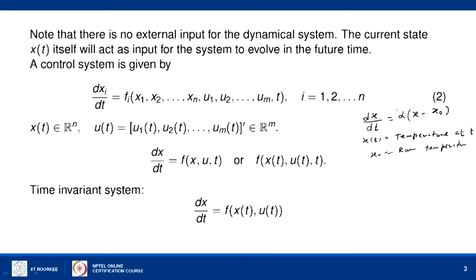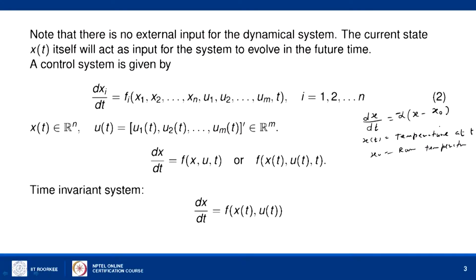So the rate of change of the temperature of a substance kept at room temperature is minus alpha times x minus x naught, where x naught is the room temperature and x is the current temperature at time t. It will behave in this particular way. It is a simple mathematical model of the rate of change of the temperature of a substance.